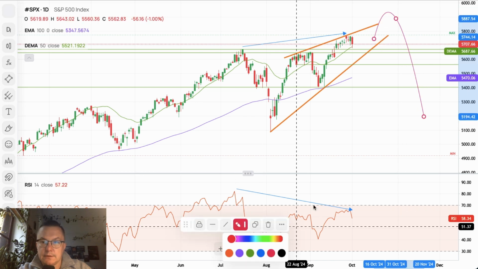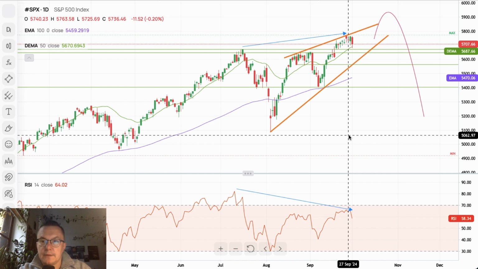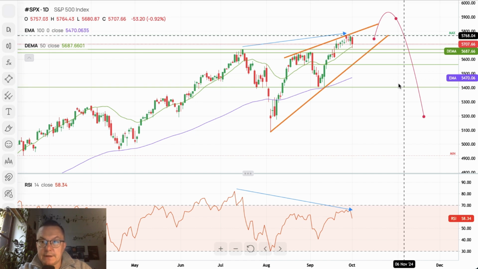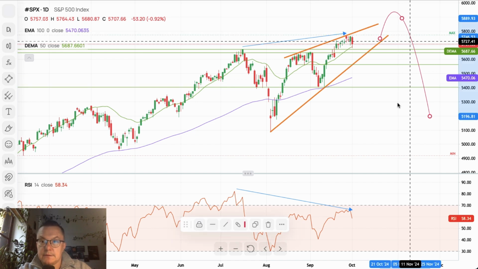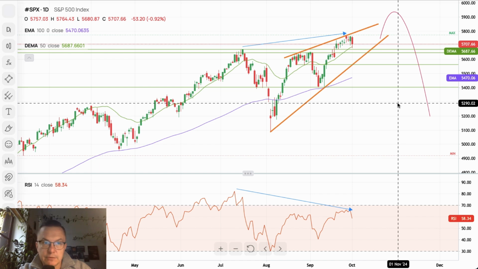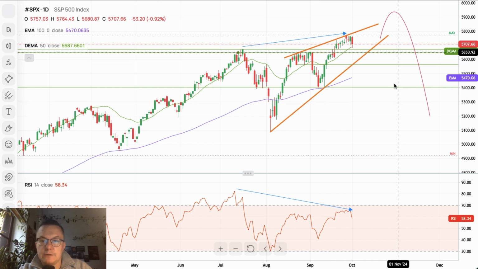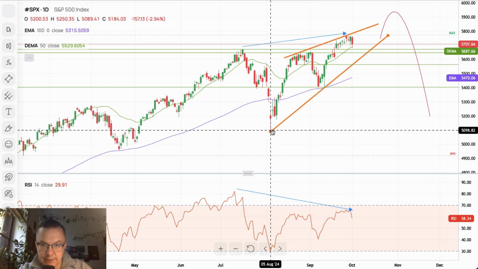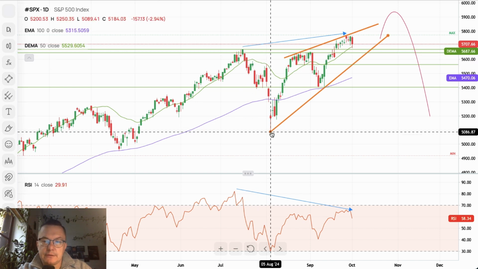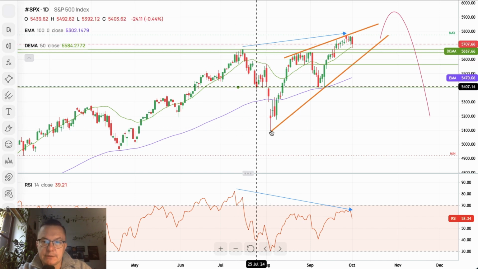I will make it red because it's all about the corrective movement to the downside. I'm not quite sure yet which level will stop this movement to the downside. However, this one at 5,089 was quite strong movement, quite strong level that stopped the movement to the downside.